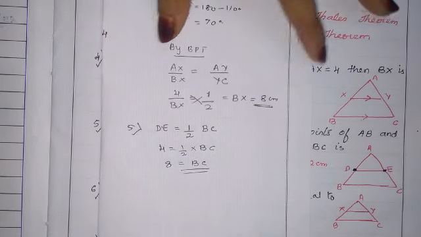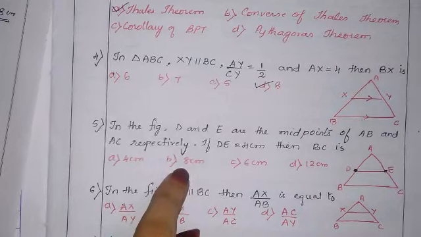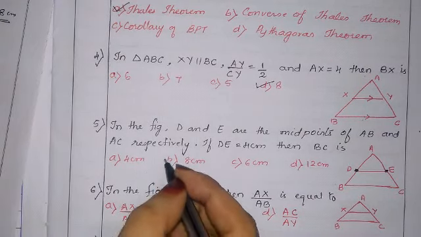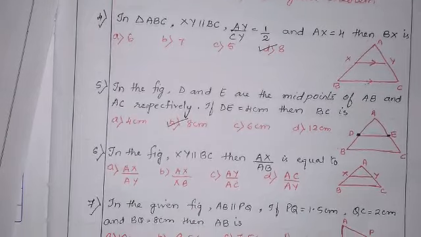So the correct answer is BC. The value of BC is 8 centimeter, that is option B, the correct answer. Okay, let us see next.